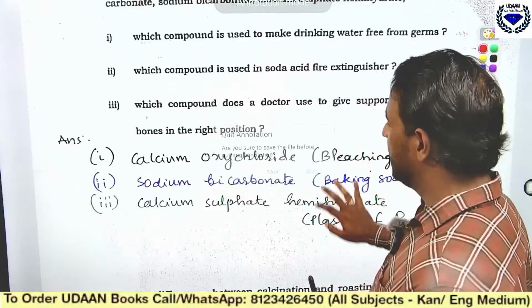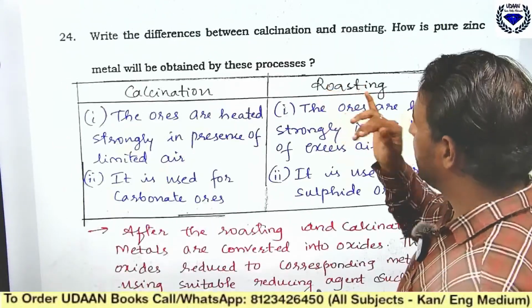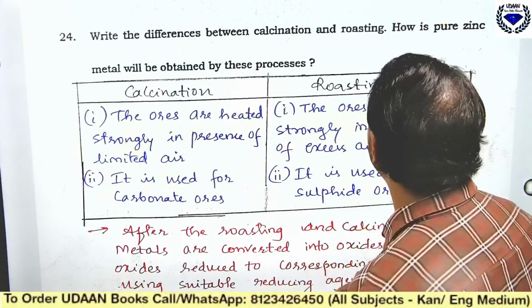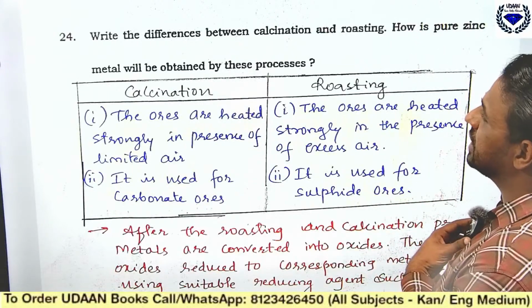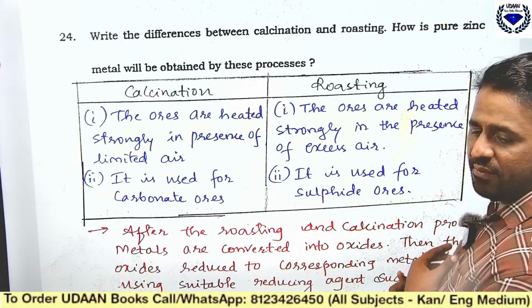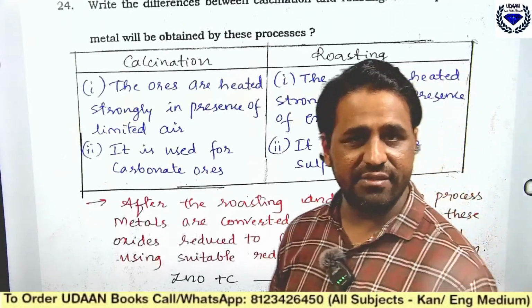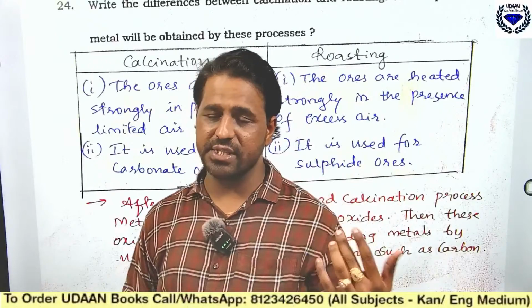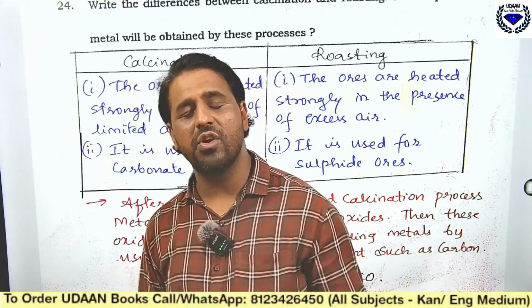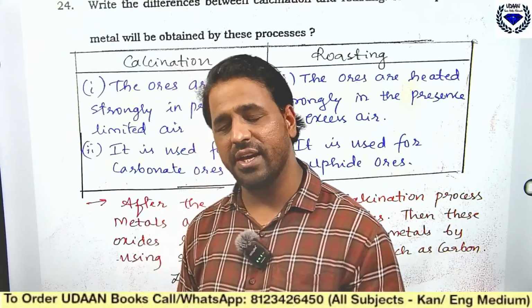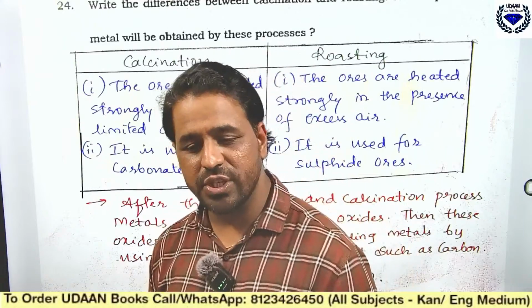Next is the question: write the differences between calcination and roasting. How is pure zinc metal obtained by this process? That is the question. See, calcination and roasting I have already discussed. In the previous paper there was a question on zinc metal only, same thing here, but the question has been framed in a different way.